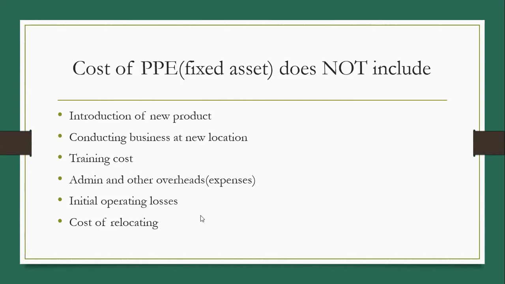And one more is cost of relocating. It cannot be included because once the machinery is installed at a particular location, the cost of removal and installation at some new location cannot be included in fixed asset, because once the installation is complete, immediate removal from that particular site is unusual expense. It is complete loss for the business. It does not improve the cost of asset. So cost of relocating cannot be included in fixed asset.